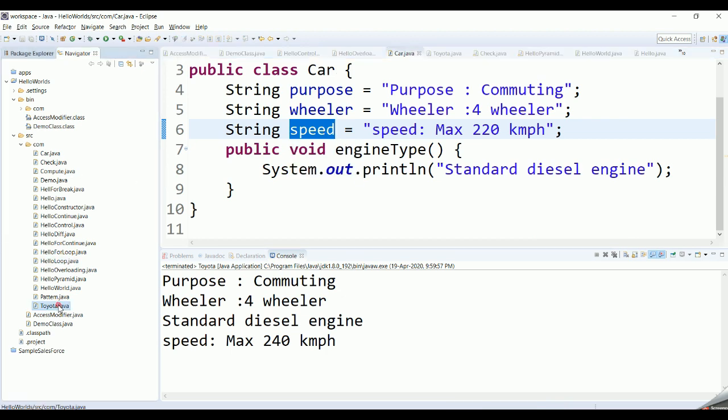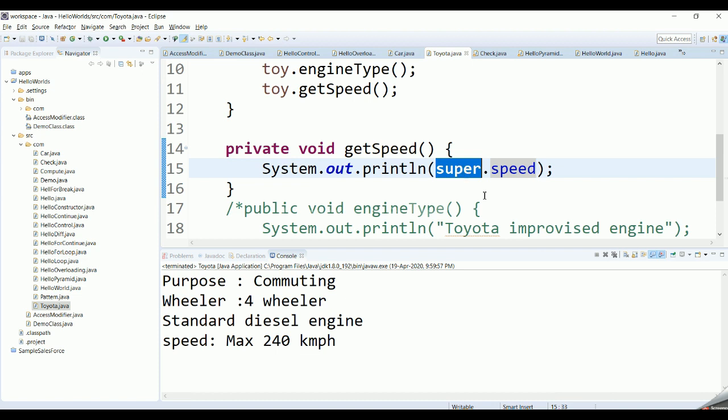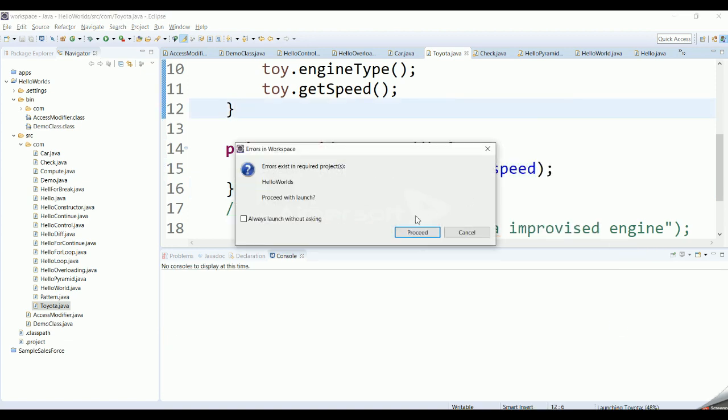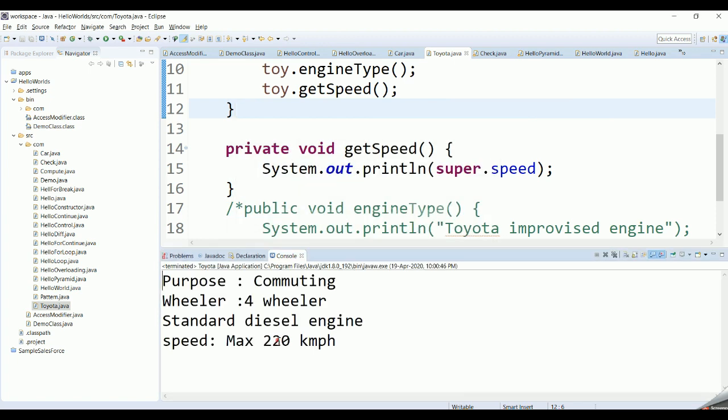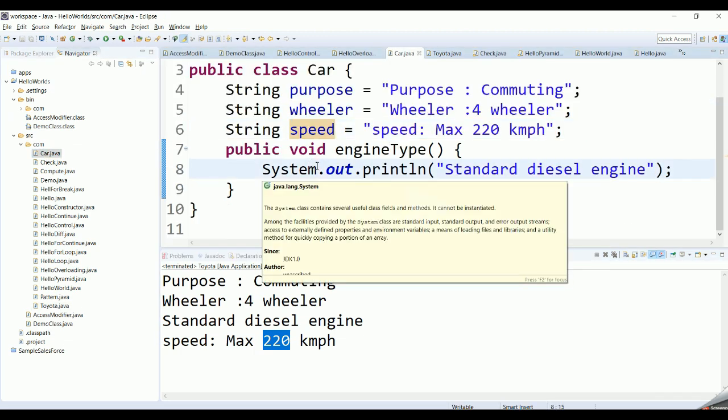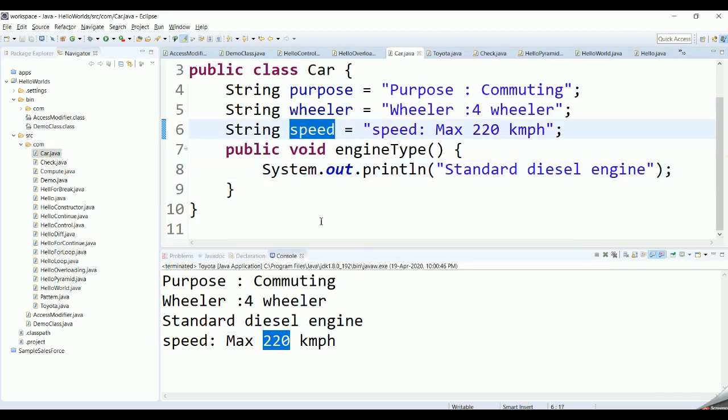In other words, super is the keyword which is used for accessing the variables, methods or functions of the superclass. Now if you run this program, you will get the speed as 220 km per hour, which is nothing but the standard speed which is set in your base class car. This is the purpose of the super keyword.